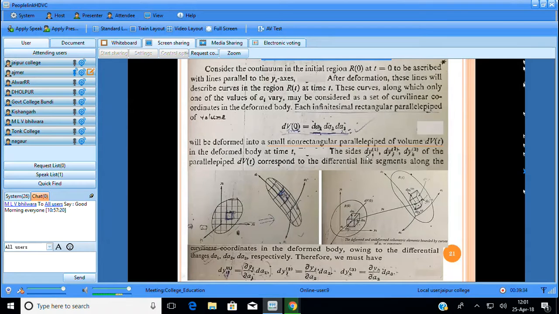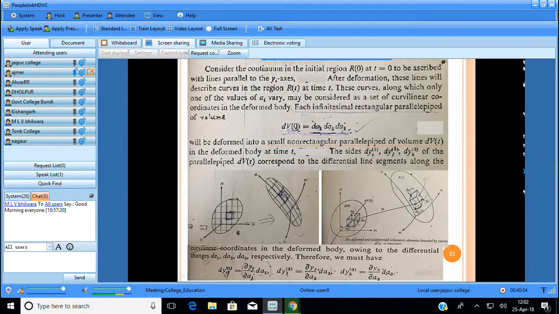So what we get is a line segment which has a direction, because it is in a curvilinear coordinate system, and a length. So it becomes a vector quantity. A vector is a tensor of order 1. So by this tensor law of order 1, we convert the curvilinear line coordinate dy1 i with respect to dA1, denoted by this tensor system of first law.